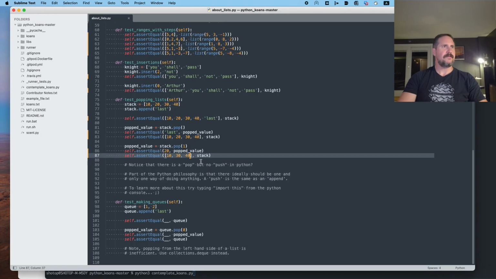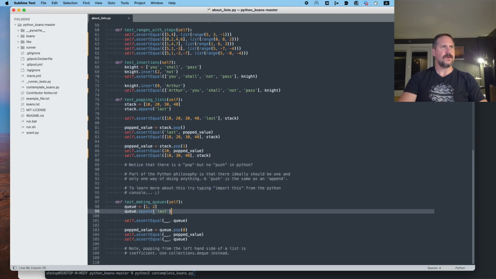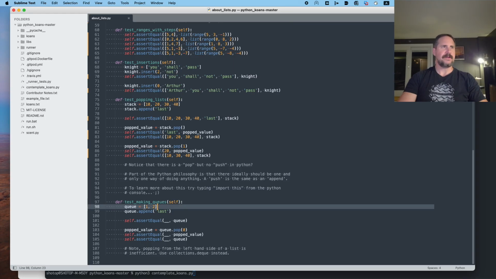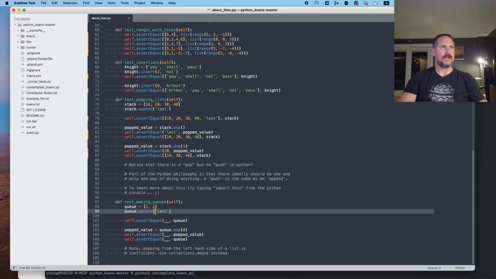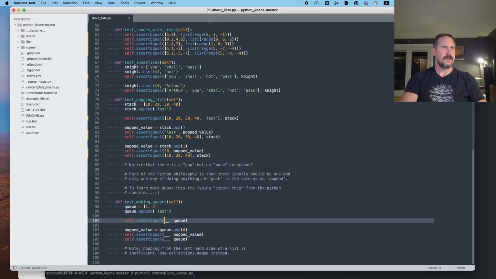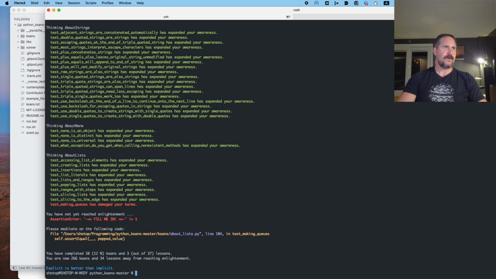Learned something there. Test making queues. So a queue, to me, looks exactly like a list. So we've got a variable called queue, and it's set to what appears to be a list, with integers 1 and 2 inside. Q.append last. All right, so what does our Q equal now? I assume it equals 1, 2, last, since we appended last to it. Let's run this. We're on line 104, so that is in fact correct.